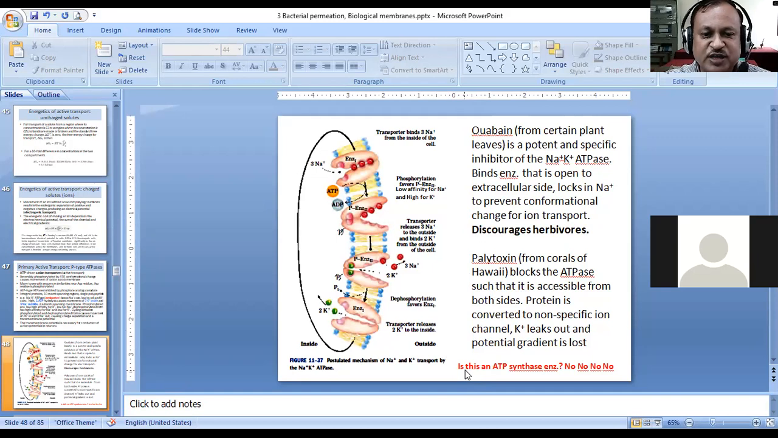Then I have put a question here whether this particular enzyme, that is ATPase, is also an ATP synthase. And the answer is no, because this enzyme cannot make ATP molecules. It is only involved in the co-transport of sodium and potassium ions, and for that it requires ATP molecule. So ATP is hydrolyzed. It is not synthesized by this particular enzyme or transporter.